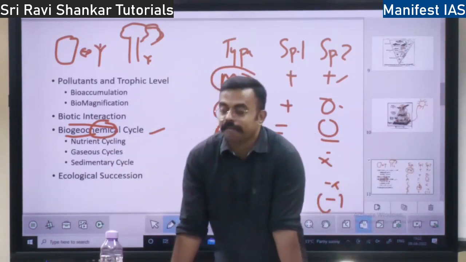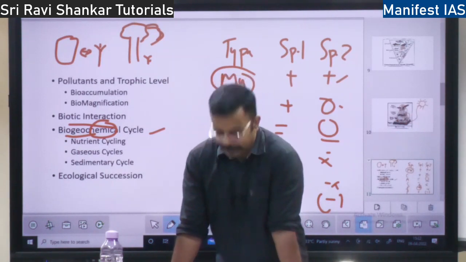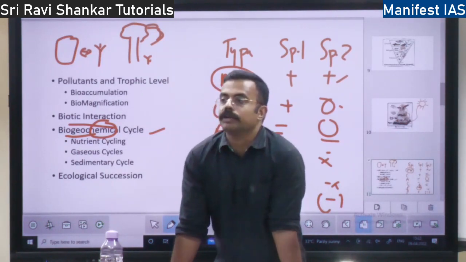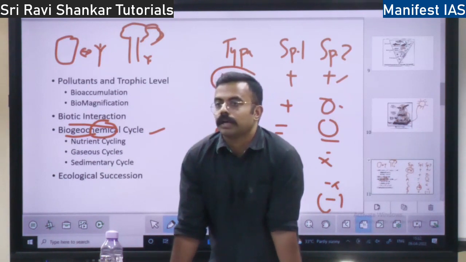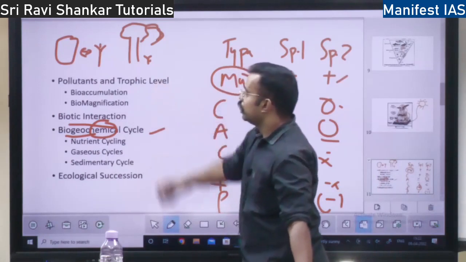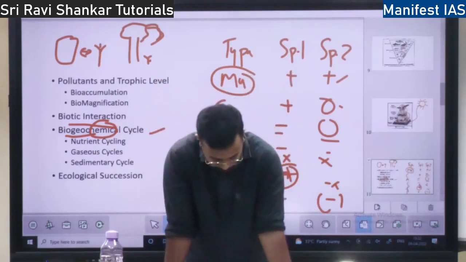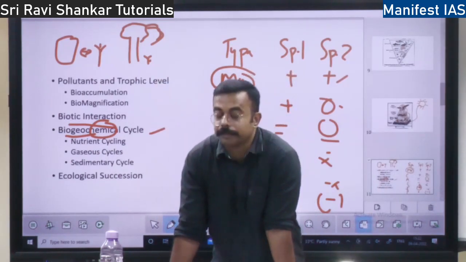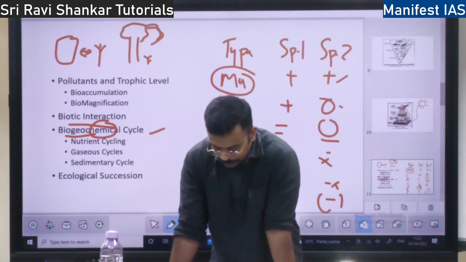So in the world we are living in, there are two types of interaction: energy flow and nutrient circulation. Energy flows from one organism to another organism. Energy flow we just saw under the ecological pyramids. Then nutrient recycling, right?